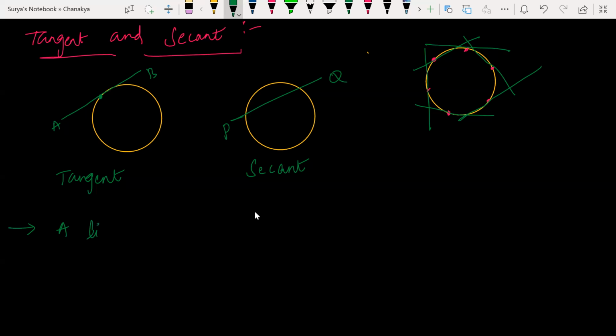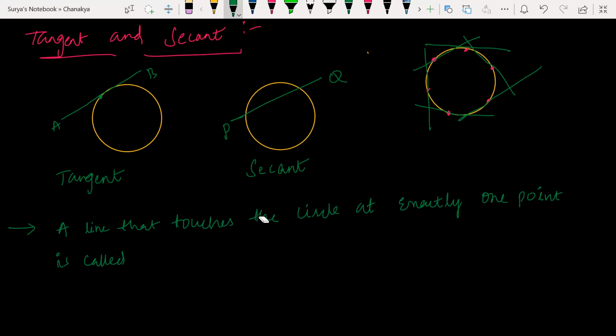A line that touches a circle at exactly 1 point is called its tangent.